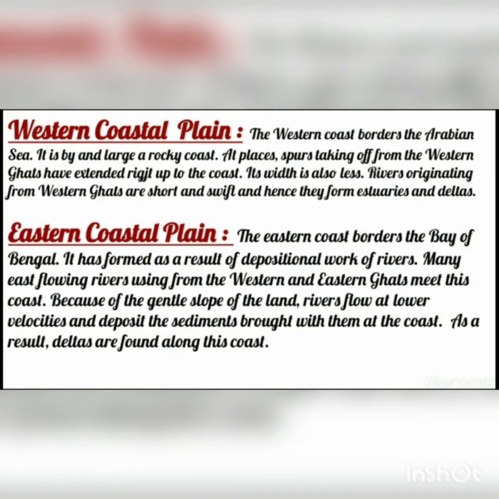So whichever rivers are originating from the western Ghats, students, they are short and swift, fast flowing rivers, and hence they form estuaries and not deltas. So they are forming estuaries. Estuaries means creeks, but they are not forming deltas.